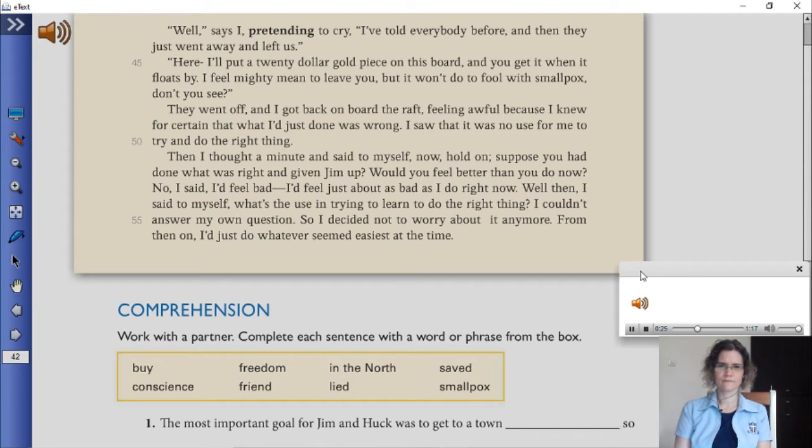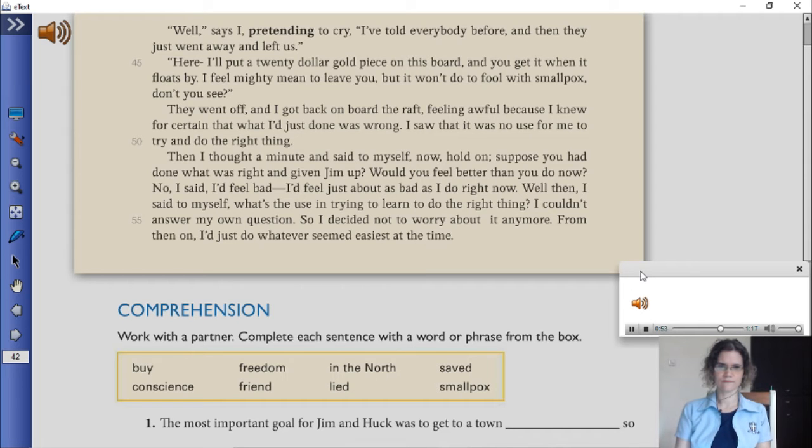They went off, and I got back on board the raft, feeling awful, because I knew for certain that what I'd just done was wrong. I saw that it was no use for me to try and do the right thing. Then I thought a minute and said to myself, now, hold on. Suppose you had done what was right and given Jim up. Would you feel better than you do now?